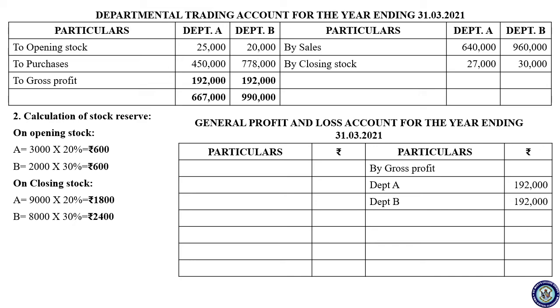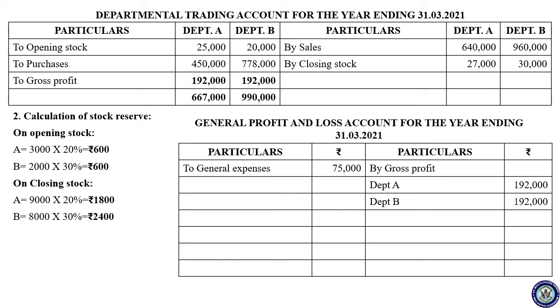Okay, next. So there is a general expenses. So write to general expenses, 75,000. So next you have to record the reserves, on opening stock and on closing stock. Opening stock is the debit item, so the reserve to be recorded on the credit side, the opposite side.